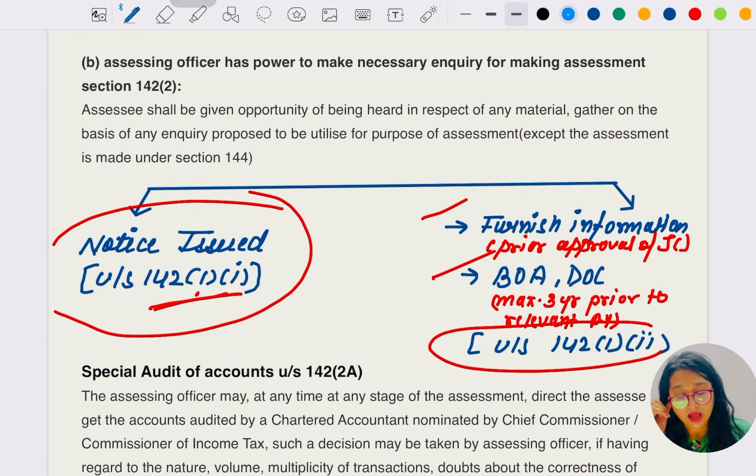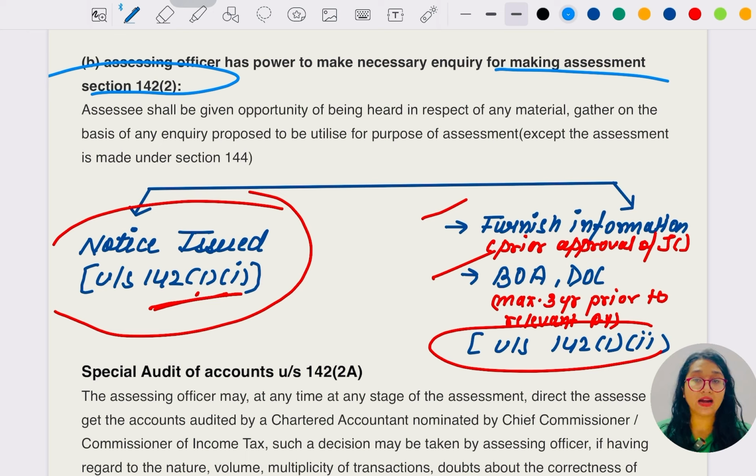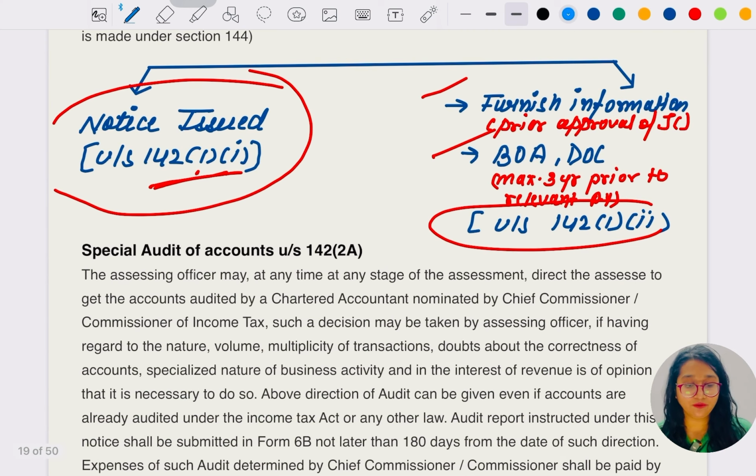The assessing officer has power to make the necessary inquiry for making the assessment under section 142 subsection 2. Okay, but before that the assessee will get an opportunity of being heard. Let me continue. The assessee shall be given an opportunity of being heard in respect of any material gathered on the basis of any inquiry proposed to be utilized for the purpose of assessment, except where the assessment is made under section 144.